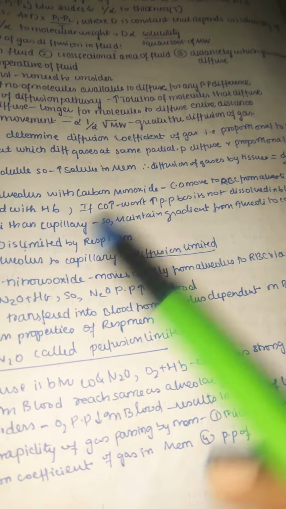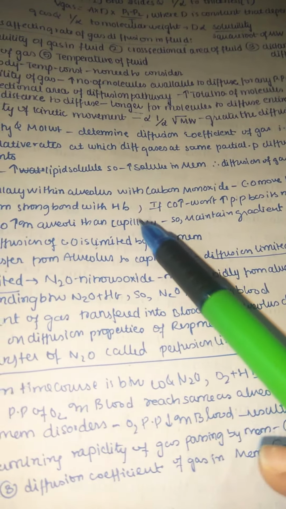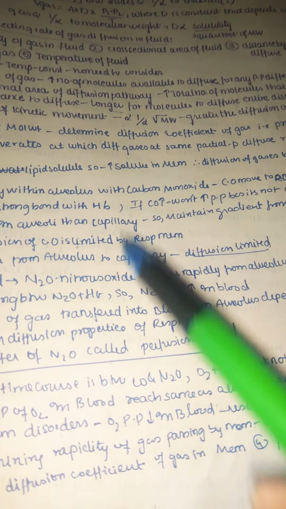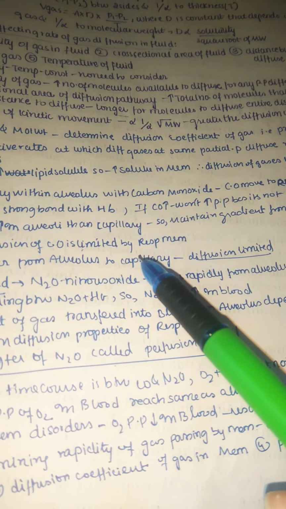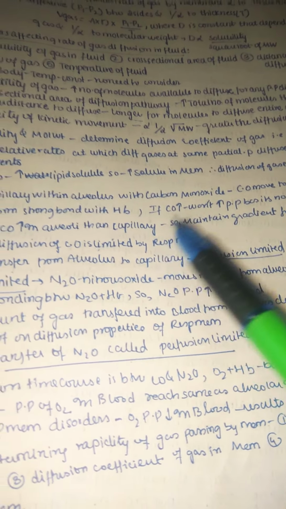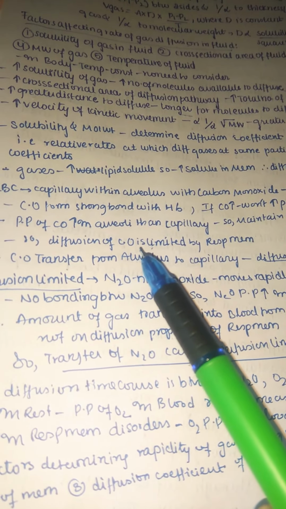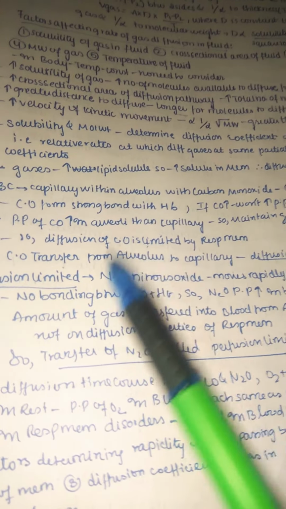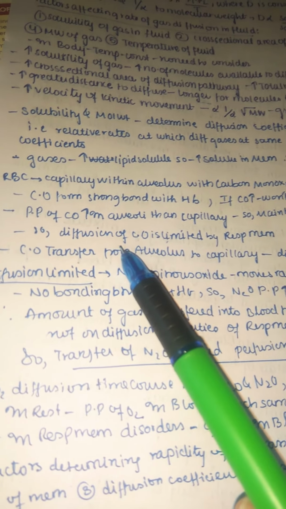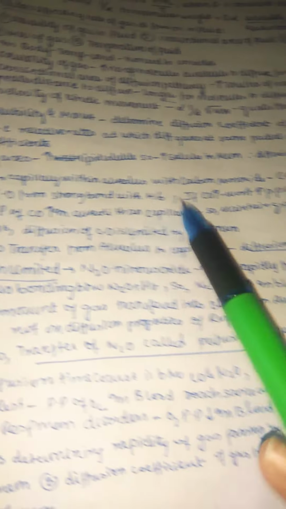Yes, whenever the carbon dioxide is very high, it just bonds with the hemoglobin, so the bonded one is not dissolved in blood, right? So the partial pressure of carbon monoxide is less in the capillary, and the partial pressure increases in alveoli, because in alveoli it is not bound, it is in a free form. So the partial pressure of carbon monoxide in alveoli is high but not in capillary.